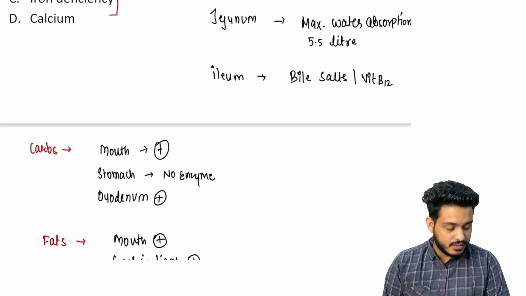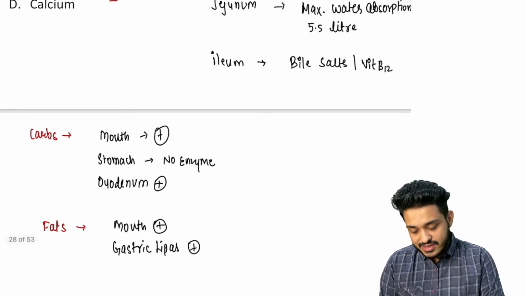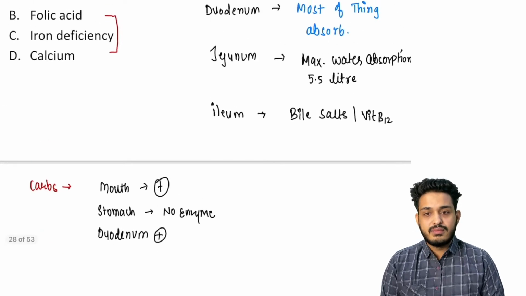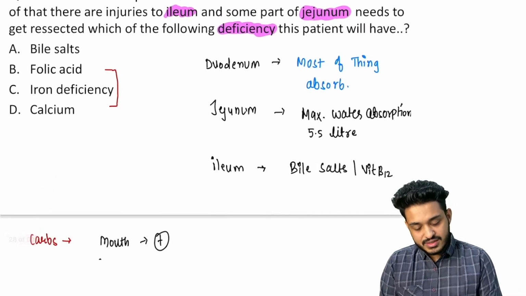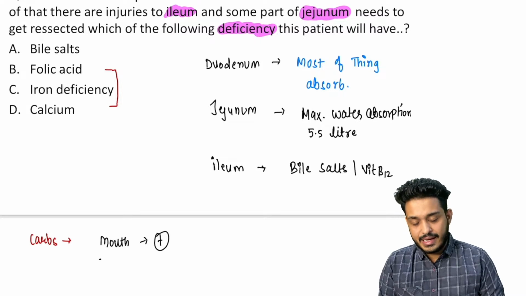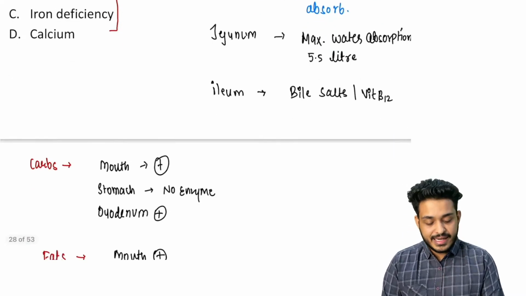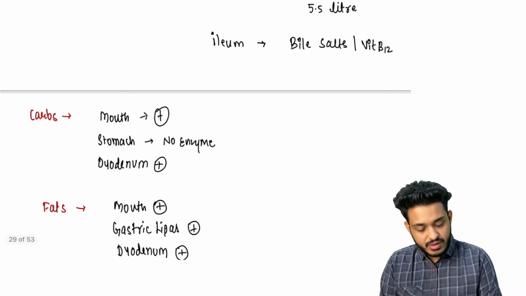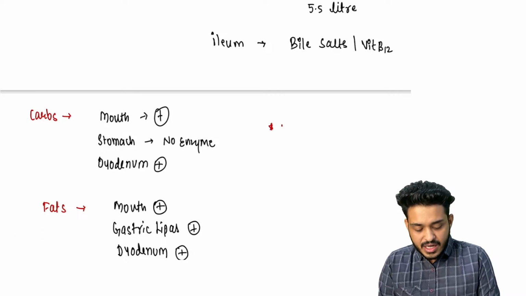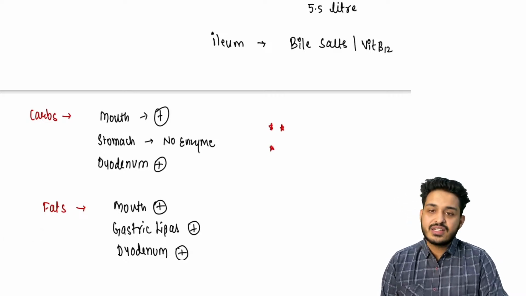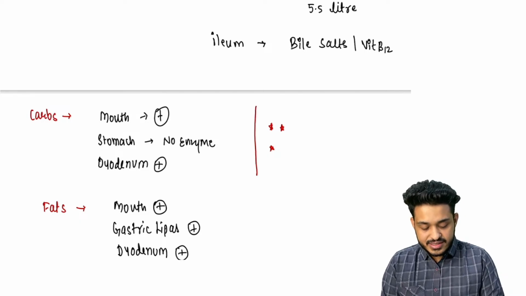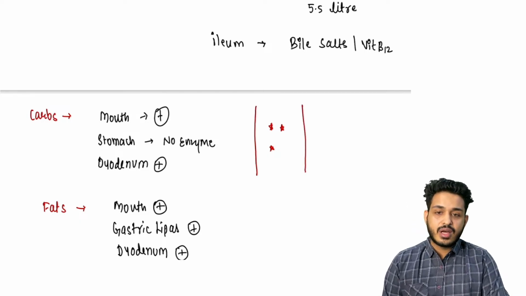Okay, let me make you understand the function of bile. Whatever fats you are eating, let me give you a simple explanation. Carbohydrates we have seen. Suppose these are the fat particles that you are eating. They are in your GIT, in your stomach, right?